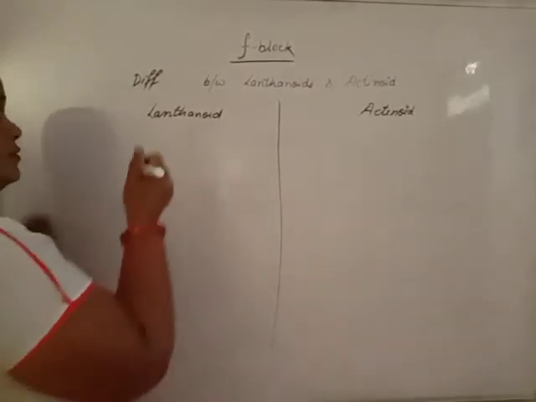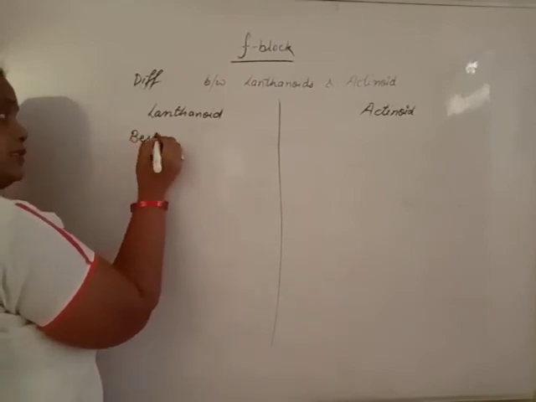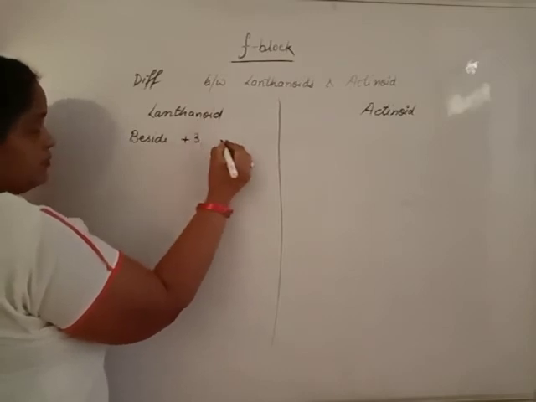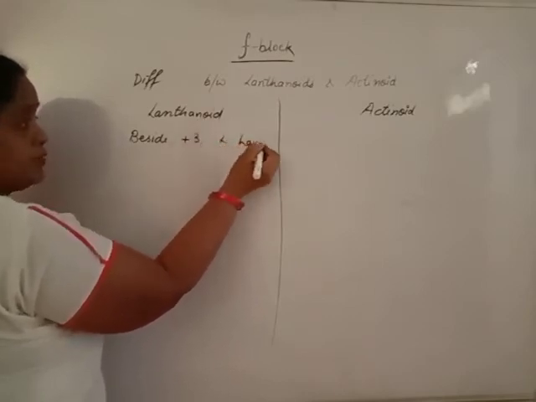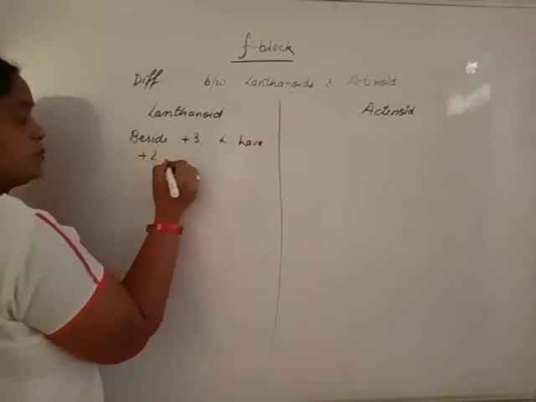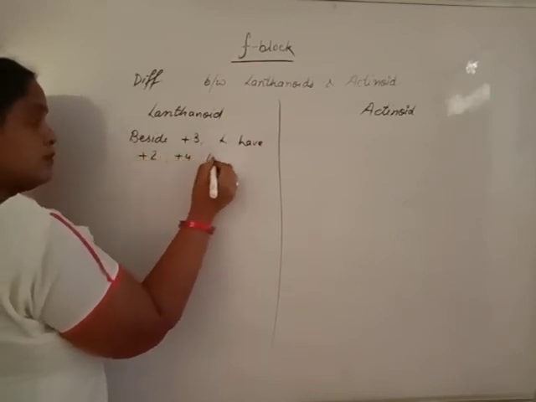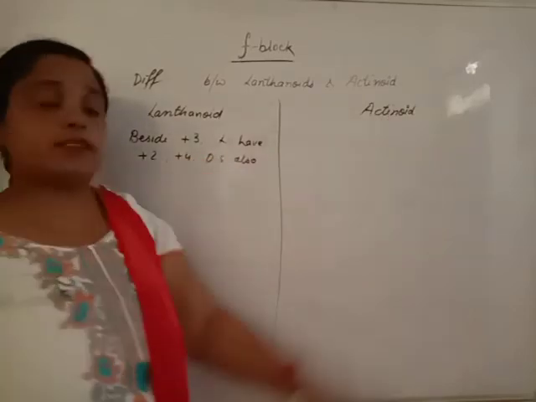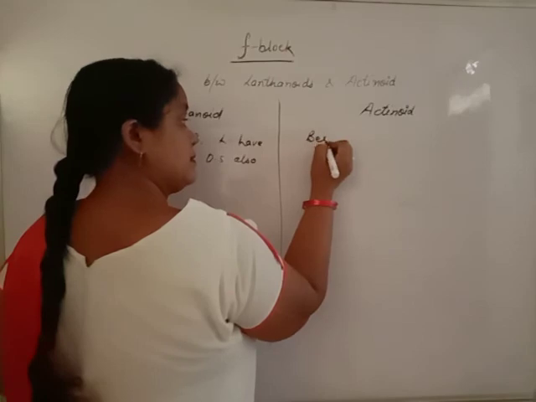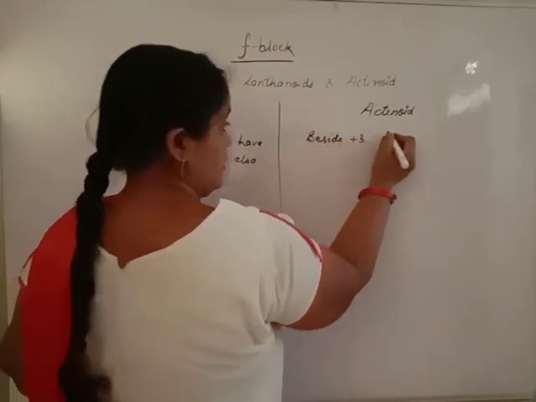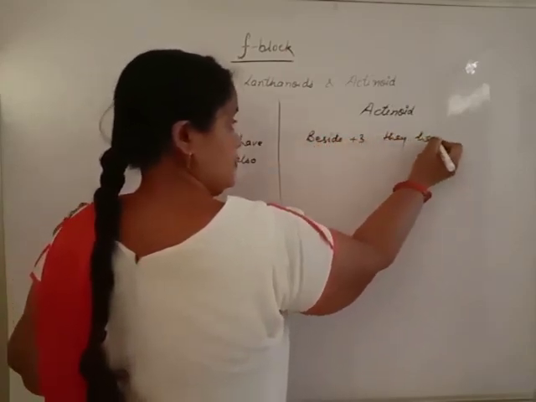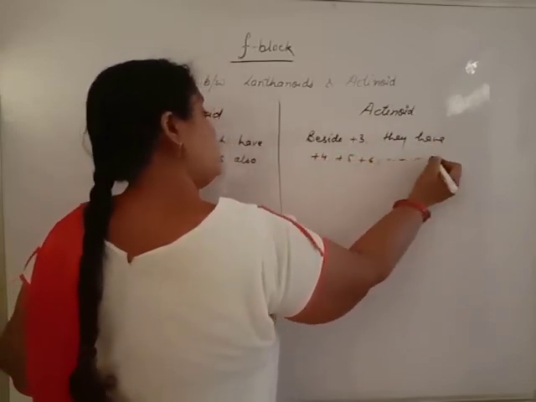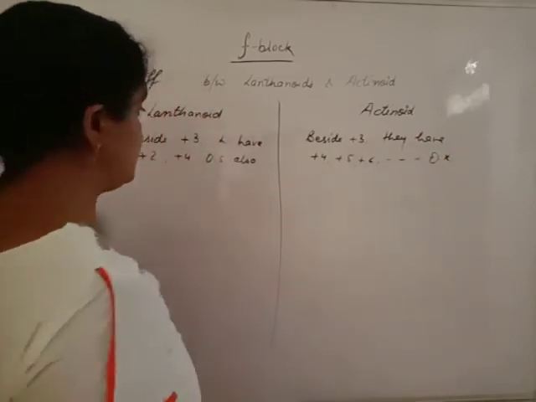Lanthanoids, besides +3, have +2 and +4 oxidation states, more stable. But actinoids, besides +3, have +4, +5, +6 or higher oxidation states also.